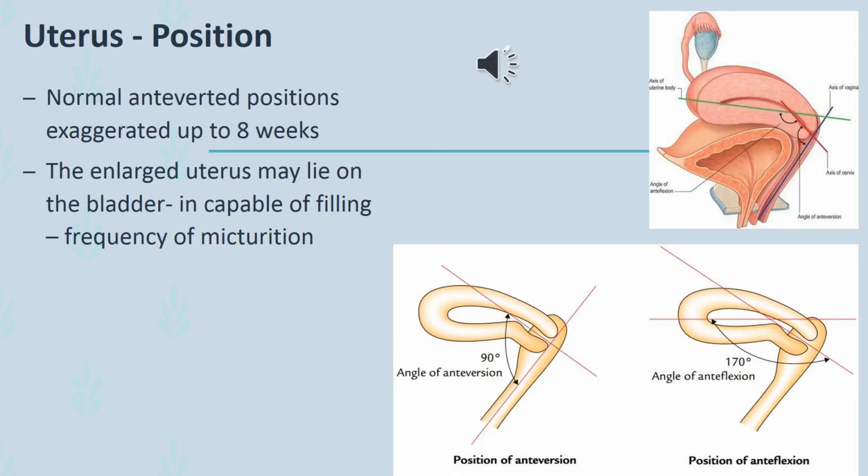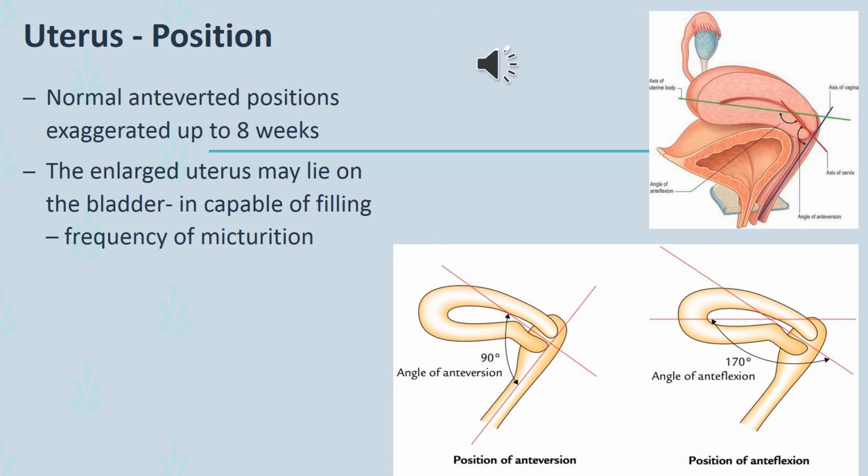The changes in the position of the uterus. Normal position of uterus is anteverted, anteflexed. Up to 8 weeks, the uterine enlargement will occur by maintaining this position. Anteverted means rotated forward towards the anterior surface of the body, and anteflexed means flexed towards the anterior surface of the body.